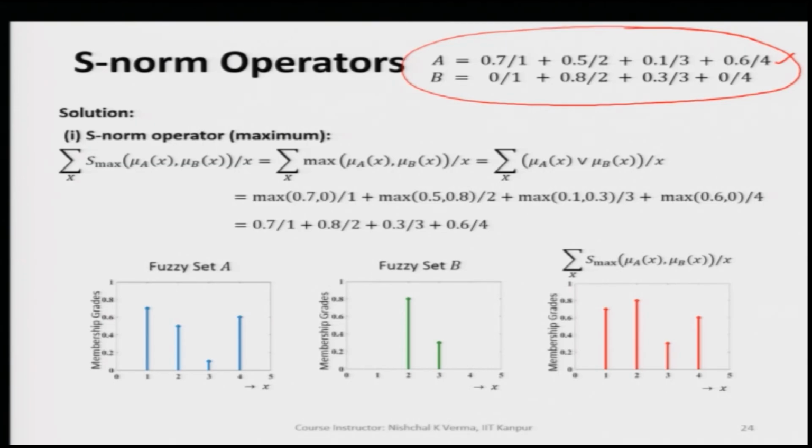Otherwise, when we write a discrete fuzzy set, no element will be written for a 0 membership value. So, this will not be included, but here for computation purpose we have written it. So, B is equal to 0 by 1 plus 0.8 by 2 plus 0.3 by 3 plus 0 by 4.